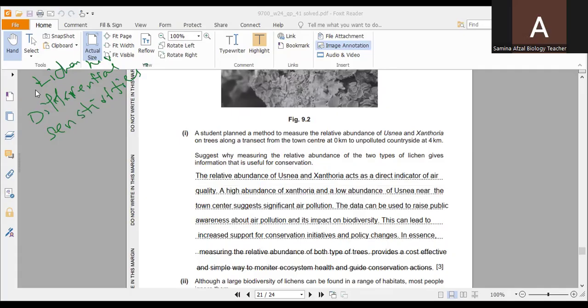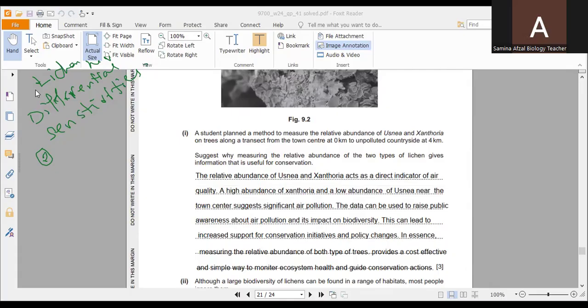So secondly, here we are talking about the transect study. A student is planning a transect study to measure the relative abundance of Usnea and Xanthoria along a gradient from a polluted town center to an unpolluted countryside. This is a common ecological method for studying how environmental factors change over a distance.